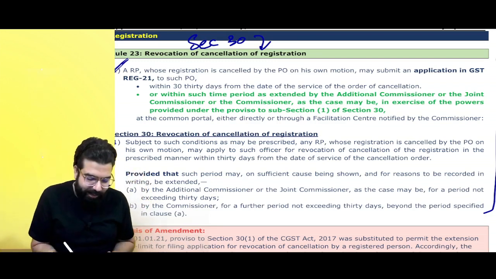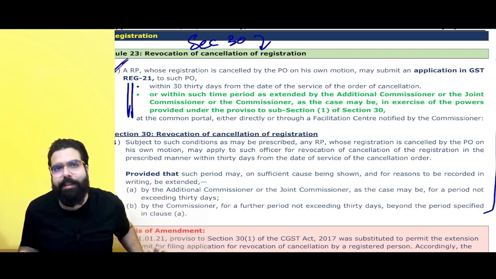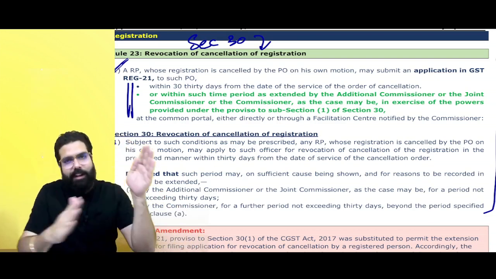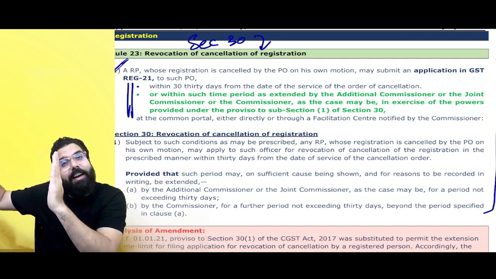That's all the changes. So sir, what is the change for our exam? For your exam, you just have to remember one thing: you can apply for revocation of cancellation of registration within 30 days or the time period which has been additionally allowed by the additional commissioner, joint commissioner or the commissioner.